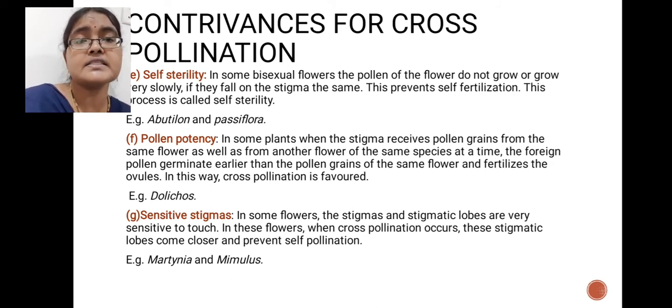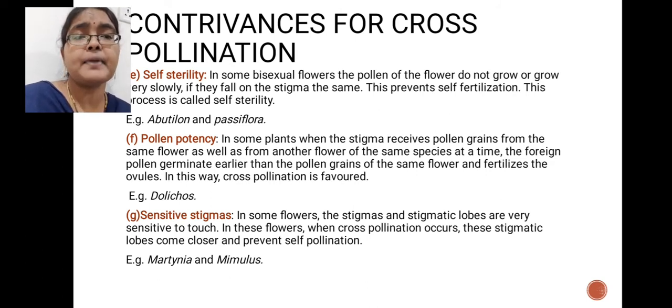Examples of this self-sterility condition are Abutilon indicum and Passiflora. Next is pollen prepotency. This is also another adaptation shown by cross-pollinated plants.